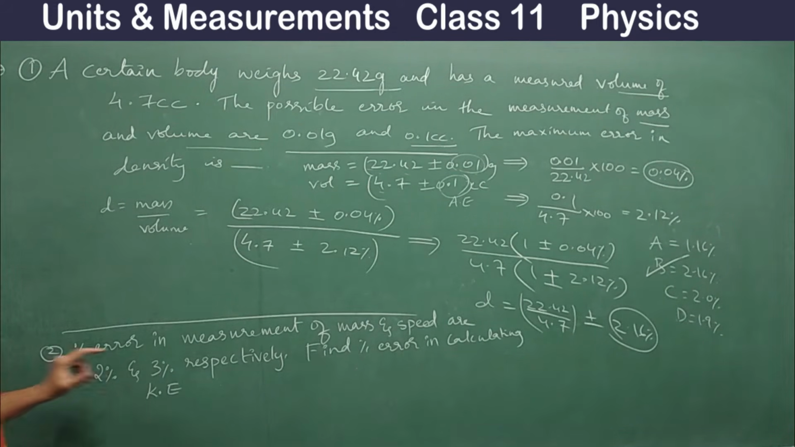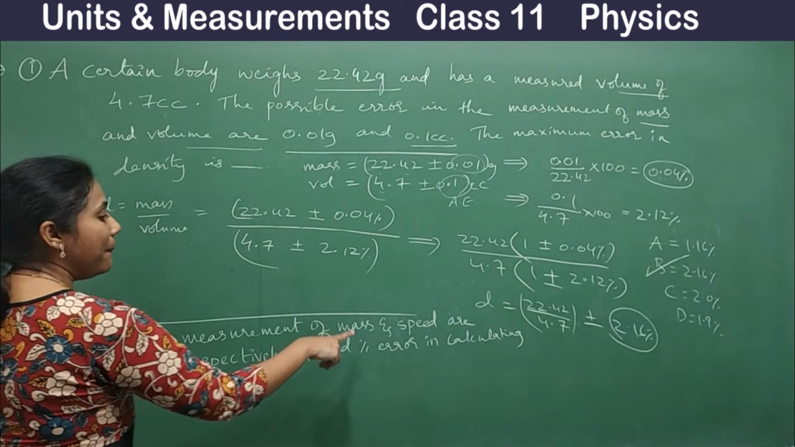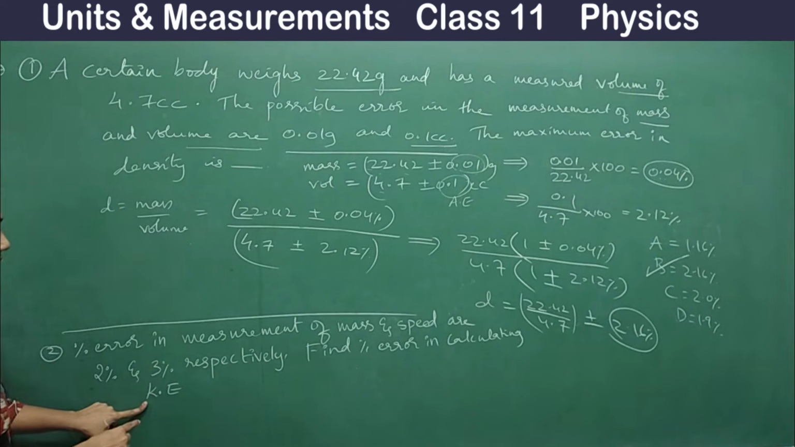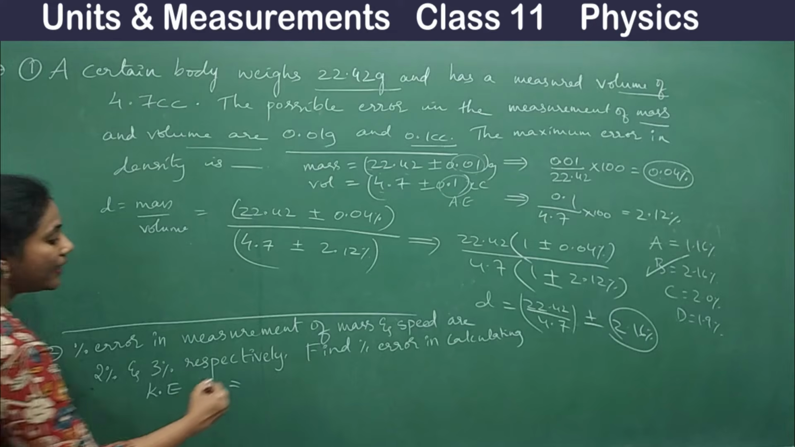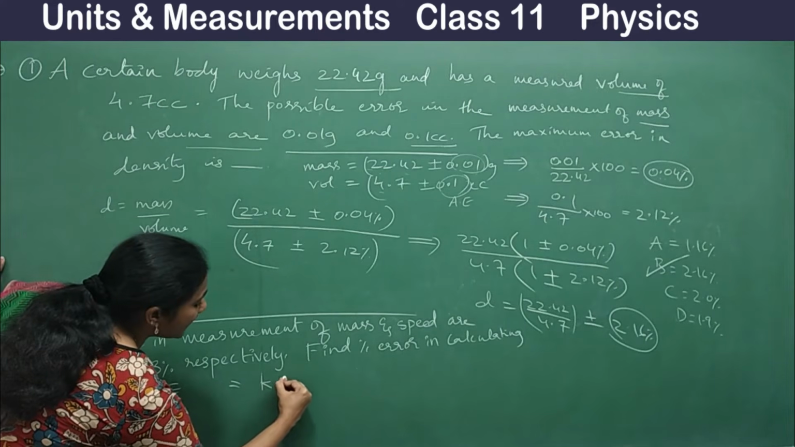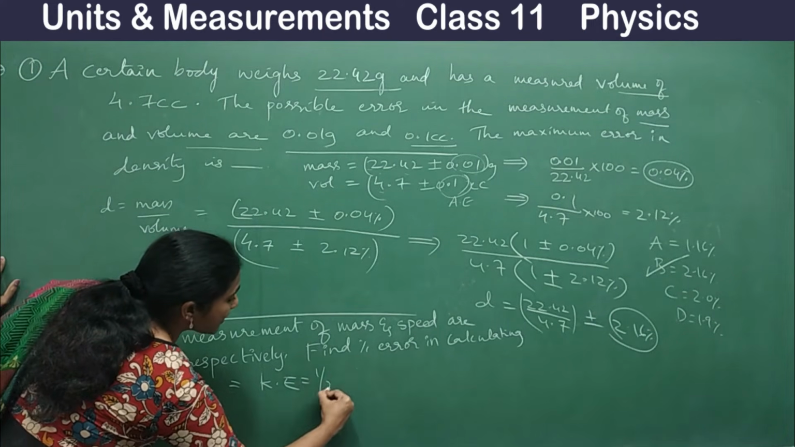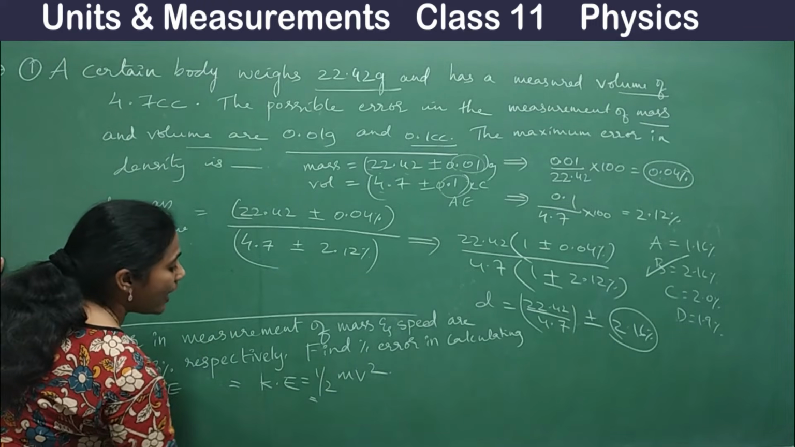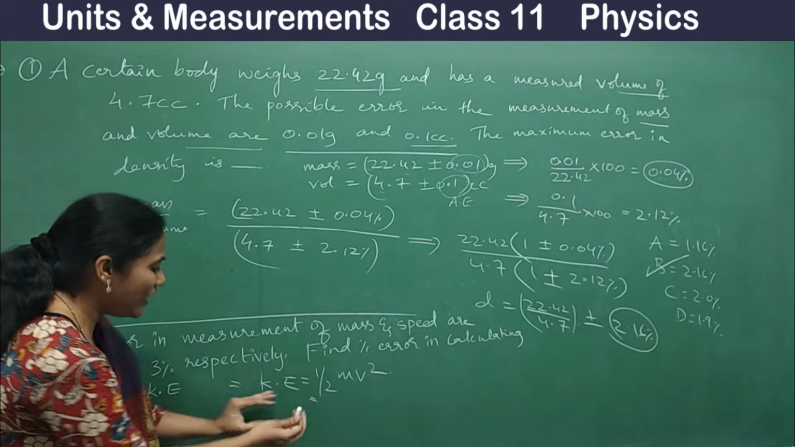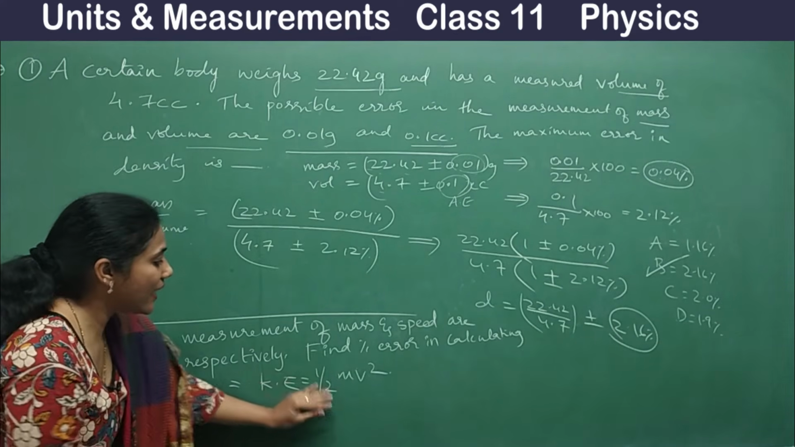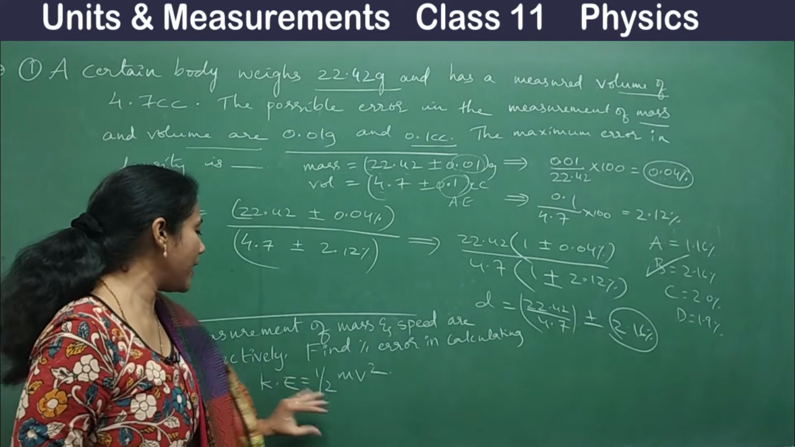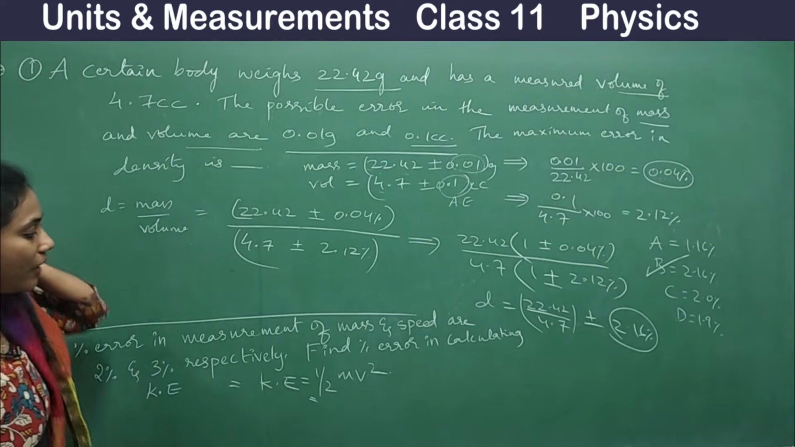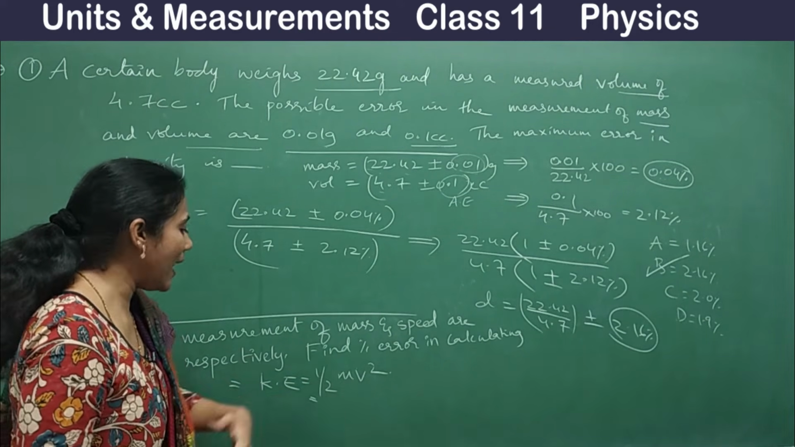Percentage errors in measurement of mass and speed are 2% and 3% respectively. Find the percentage error in calculating kinetic energy. Okay, so can you give a formula for kinetic energy? Kinetic energy is equal to half mv square, isn't it? So we are not calculating kinetic energy. We are actually calculating the percentage error of kinetic energy. Okay, so what will you do?